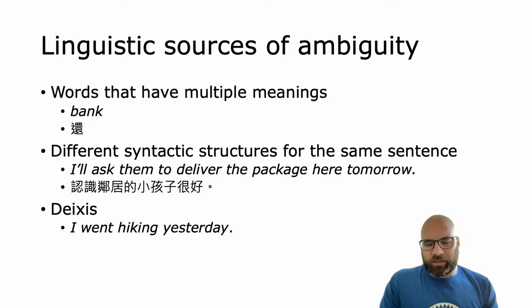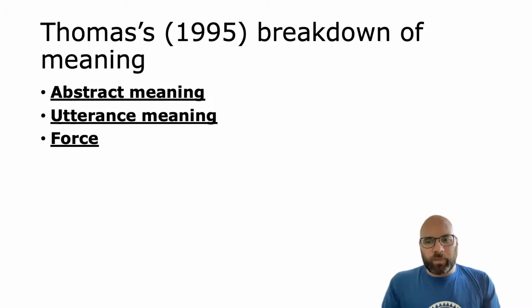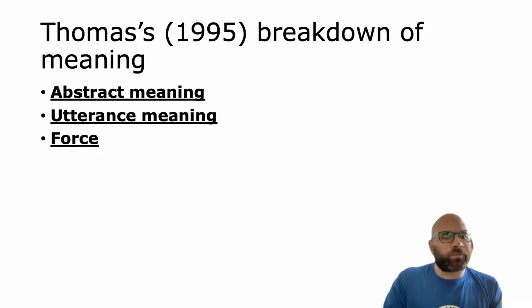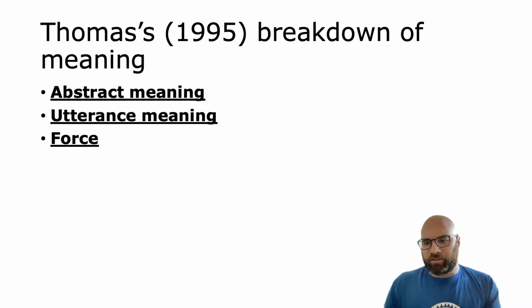Another way that we saw a sentence can have different meanings is outside of linguistics. It's the fact that people say things different than what they mean, as we saw in the previous modules. So to formalize this and organize these concepts a little more, let's look at the 3 levels of meaning that Jenny Thomas describes in the textbook. So she divides meaning into abstract meaning, utterance meaning, and force. Abstract meaning is linguistic meaning. It's all the possible things that something could mean.